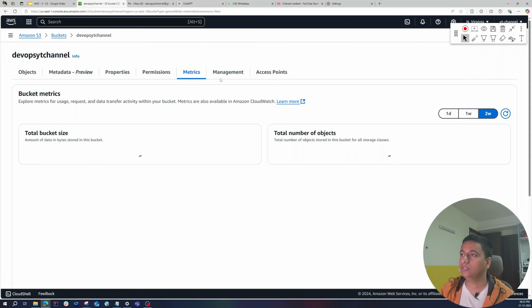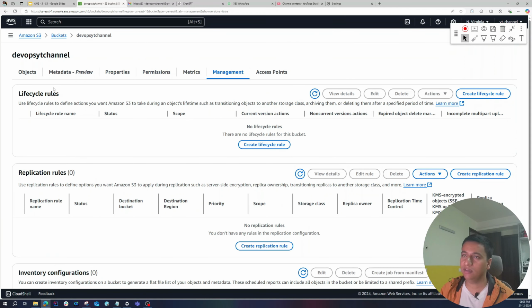Let's go back to the management part. Over here you again have the lifecycle rules. If you want to set up a rule like, after 30 days automatically move my objects from Standard to IA, you can set that here.